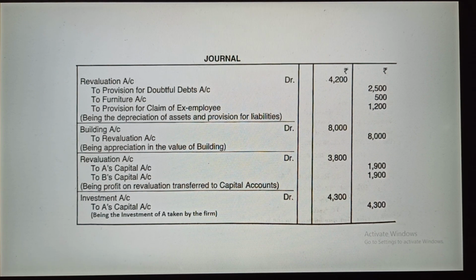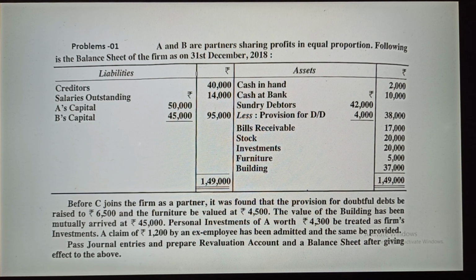So this is your profit, and this profit will be distributed among the old partners in their equal ratio. Why is it equal? Because it is given in the question. You can see here that they are sharing profit in equal proportion. So you have to distribute this profit equally among the two.